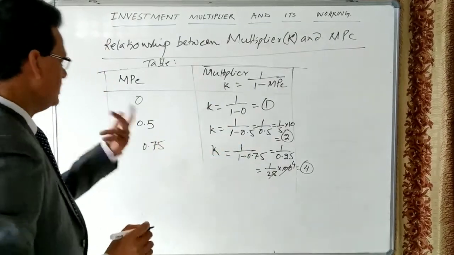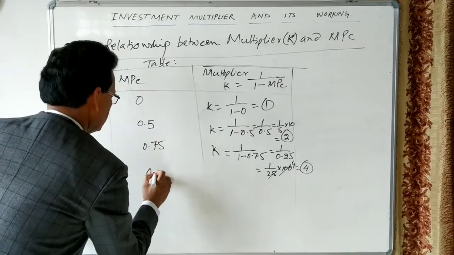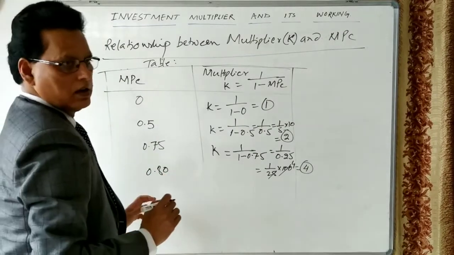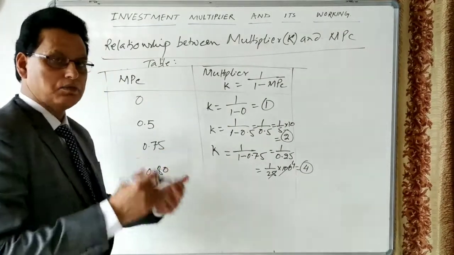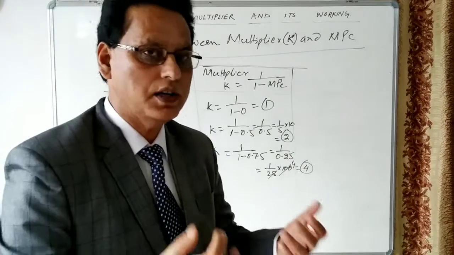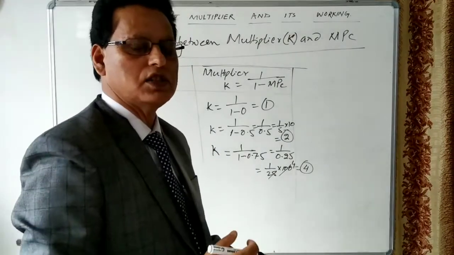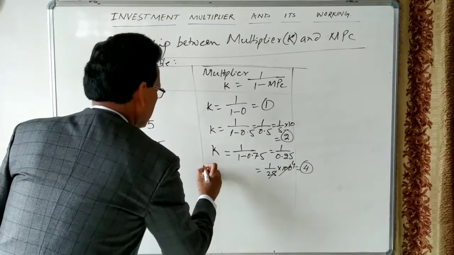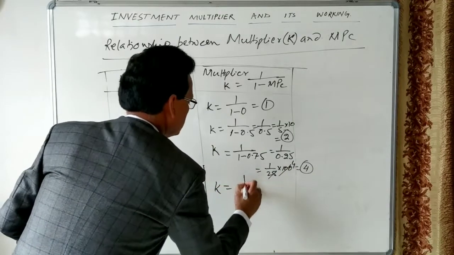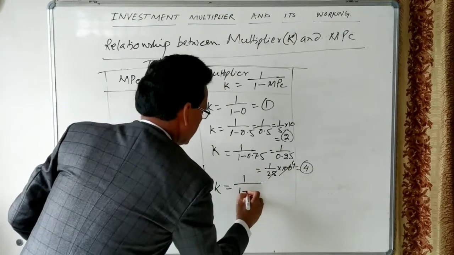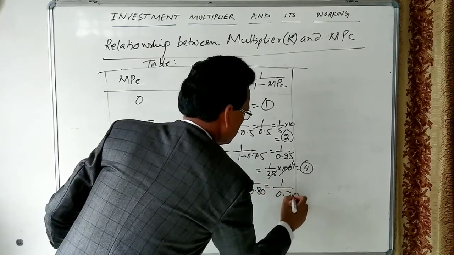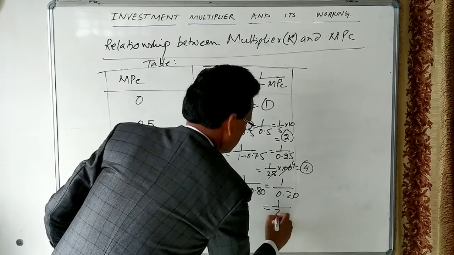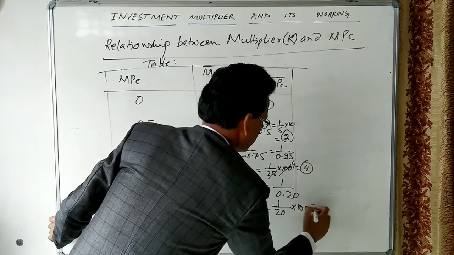It means what we have seen: if MPC increases, then the multiplier also increases. Let us take 0.8, which means 80%. If consumption is 80%, how much will income increase, and what will be the multiplier? K will be equal to 1 minus 0.8. 0.8 means 0.20, and this will be 1 upon 20 into 100. And this is how much?